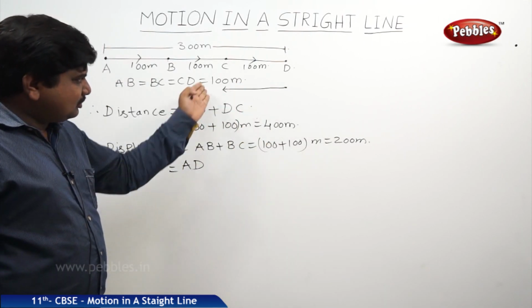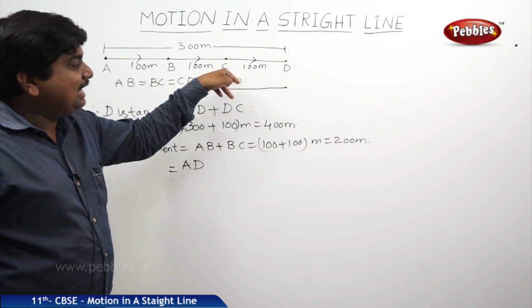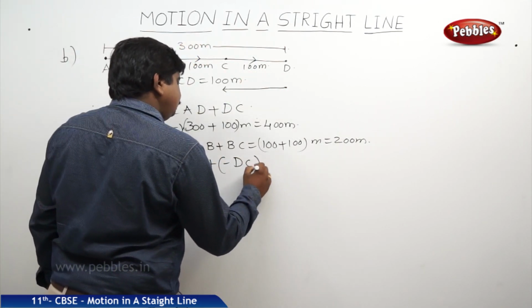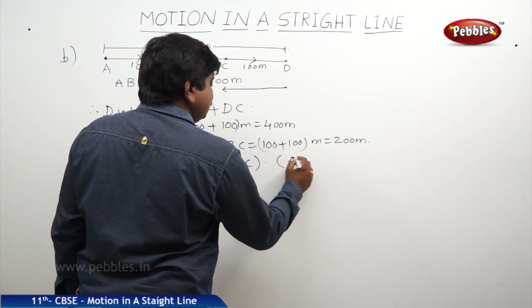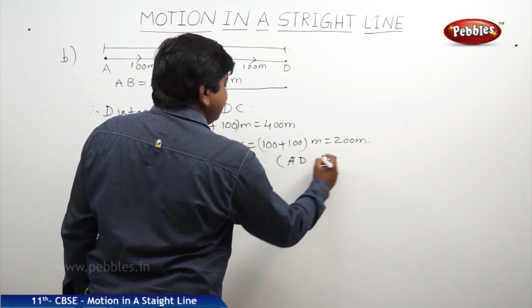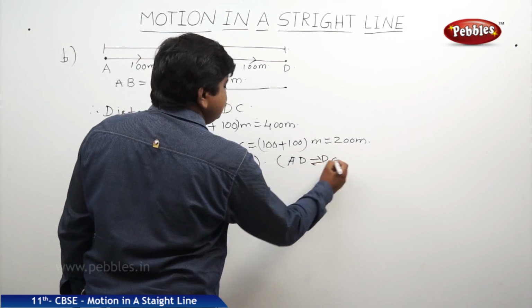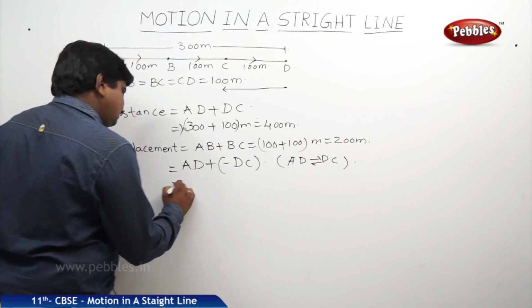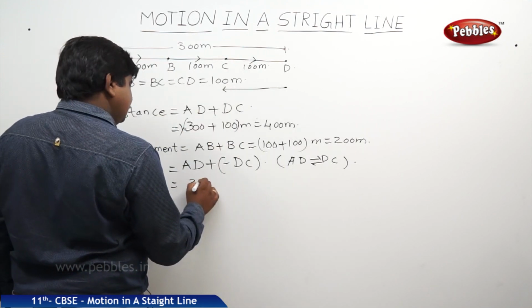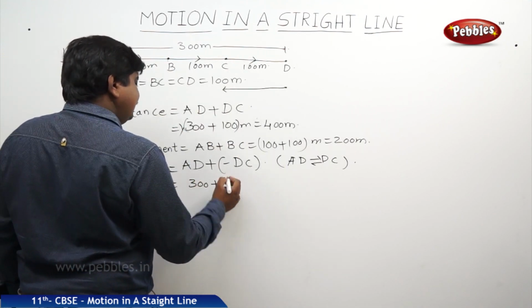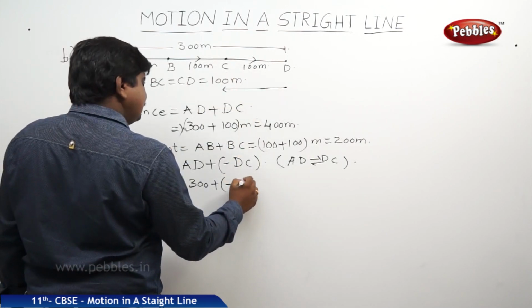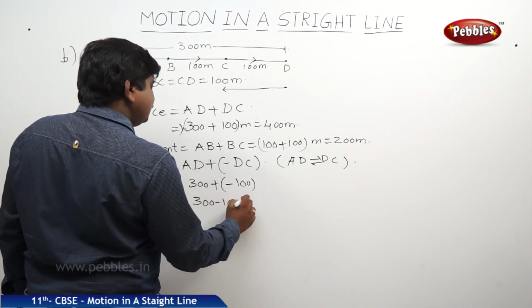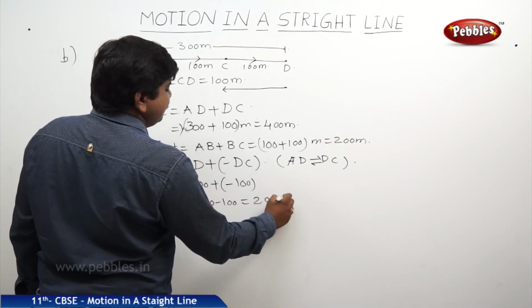So that's why AD plus of minus DC, because AD and DC are opposite to each other. So AD 300 plus minus, what is DC? 100. So it is 300 minus 100, 200 meters.